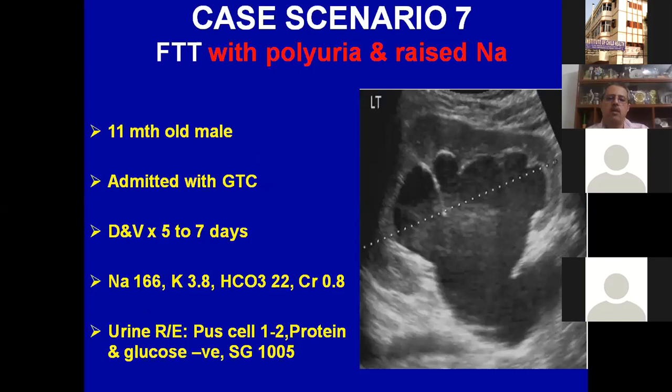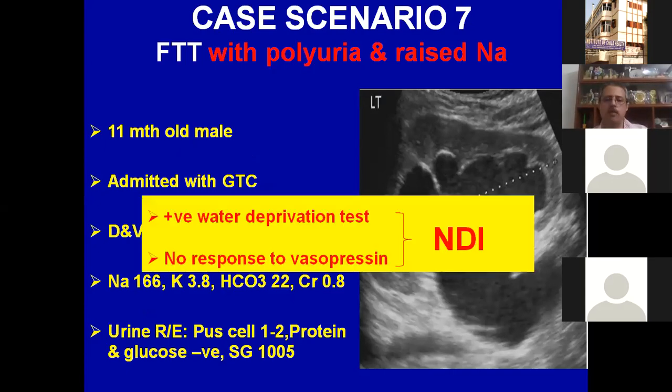This was an 11-month-old boy seen in Calcutta only, admitted with generalized tonic-clonic convulsion, and was noted to have hypernatremia. Urine routine examination was normal, and the ultrasound showed gross hydronephrosis. Because of polyuria, we did a water deprivation test, which was positive. We challenged with vasopressin, which was negative, and this is NDI.